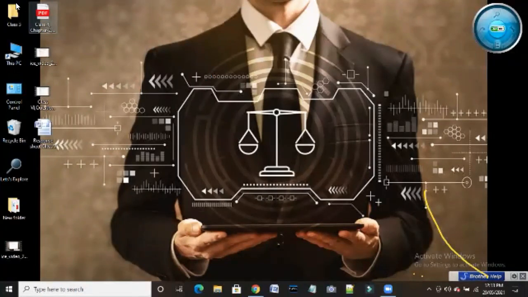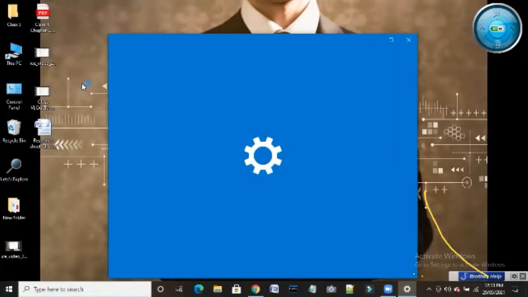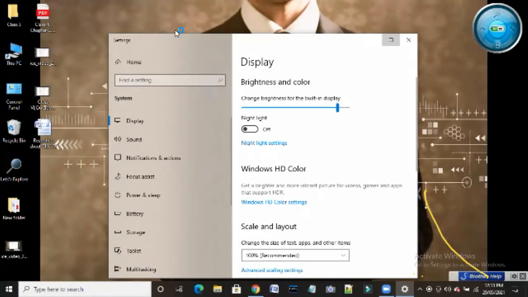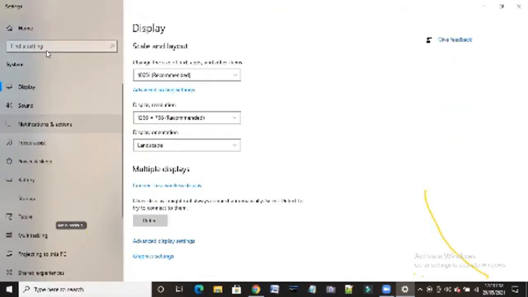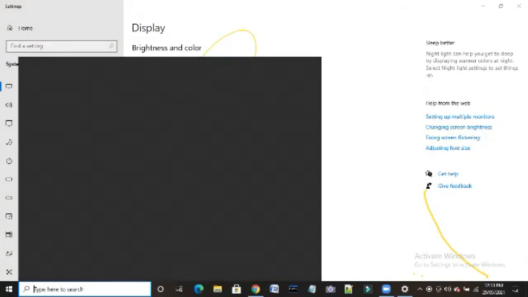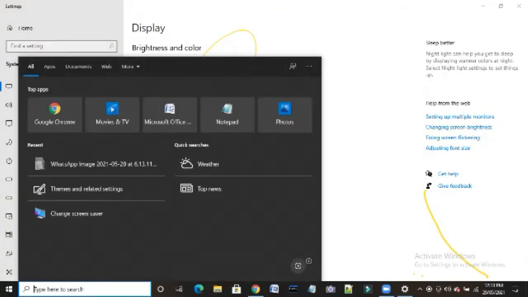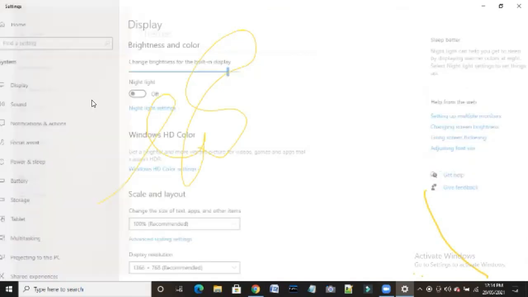Okay, changing desktop screen. How to change the desktop screen, I'll show you. Go to the display setting. Okay, go to the display setting. I will make it large for you. Then display, I'll go. In here I will go. After going to this one, you can change according to your own, or otherwise you can search here also. You can search here anything you want, like for example, theme, I can search here. Themes and related setting, you can search here, right?